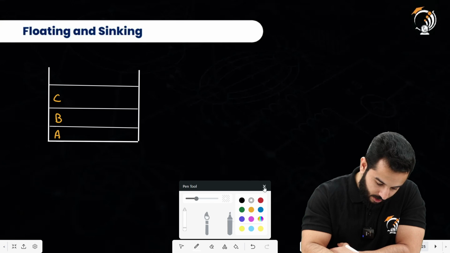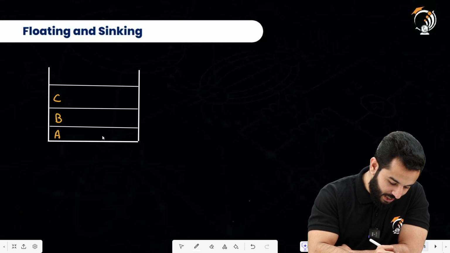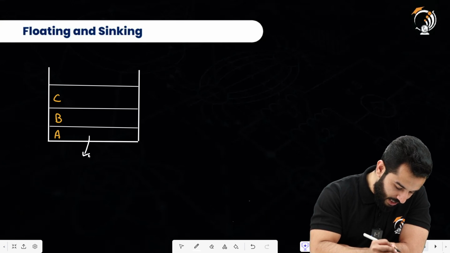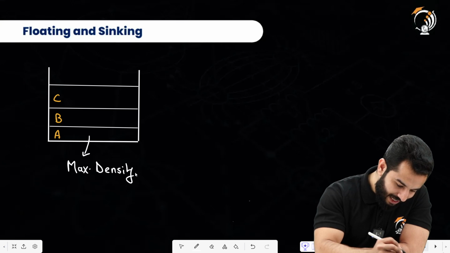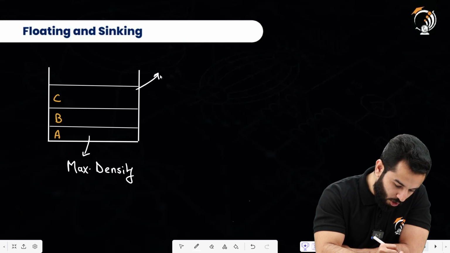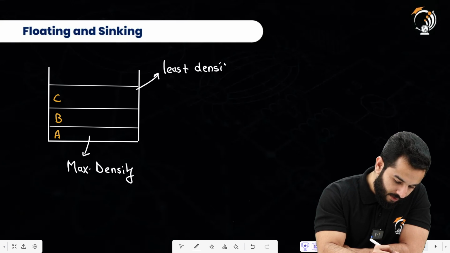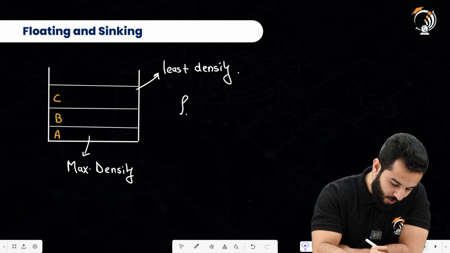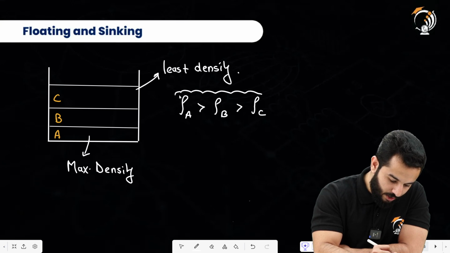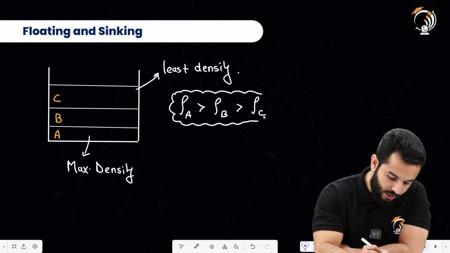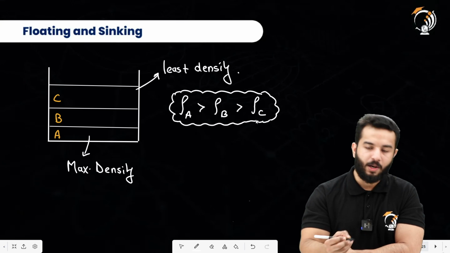So the liquid which is at the bottom most has got the maximum density. Then the C part, which is at the top, has got the least density. So it means that density of A is greatest, then comes B, and then comes C. So this is a concept, and on this concept you are going to see some of the questions from the past year as well.